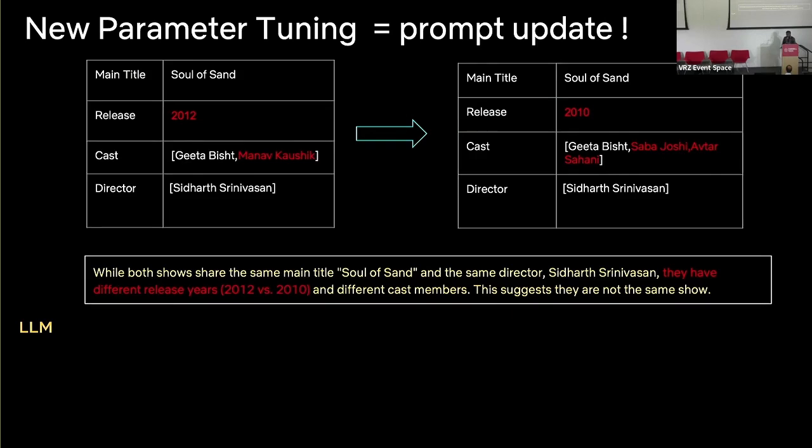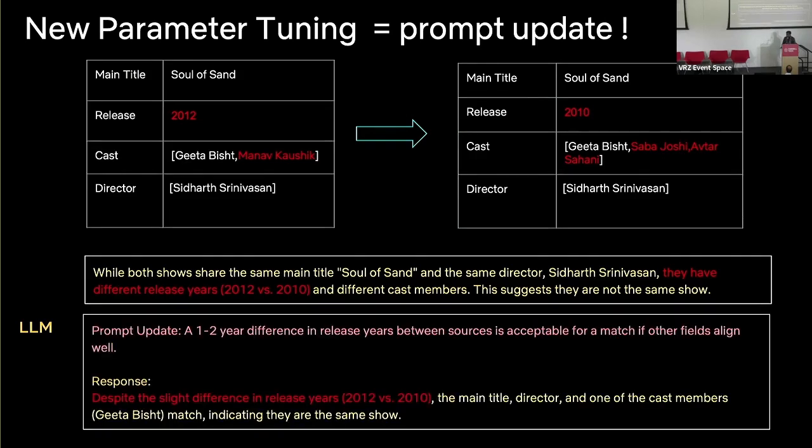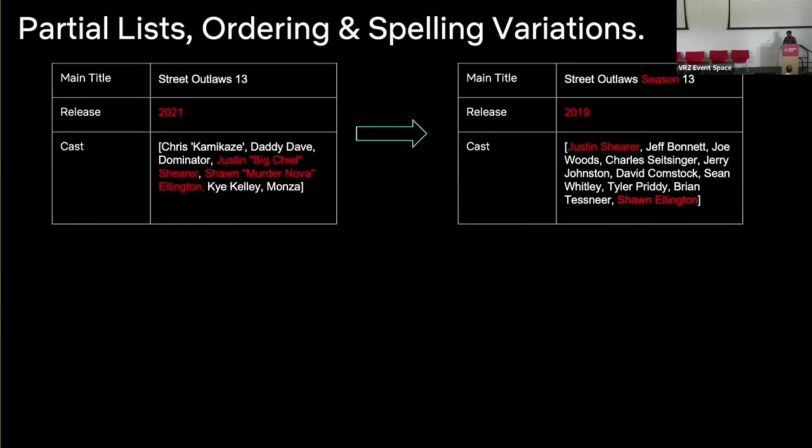And the key interesting bit is very obvious for most of us, but you're surprised, as a normal ML engineer, that a simple prompt update can immediately catch and correct it. Now, what else it does with it is something which you still have to figure out. But this becomes like, oh my God, this is what the new parameter tuning might look like. So that's an interesting promise. But the more interesting bit is the explainability that it brings in. Look at the way it describes why it made the decision and how it can change our understanding of how to improve matching.